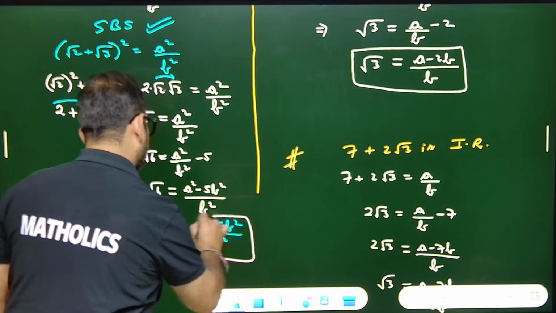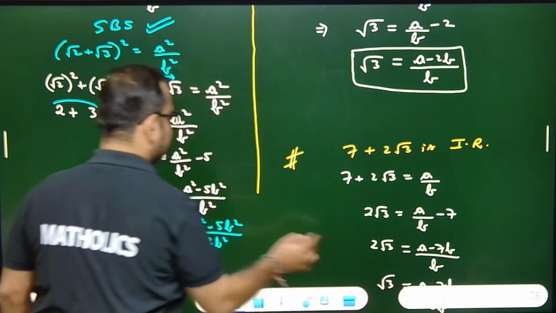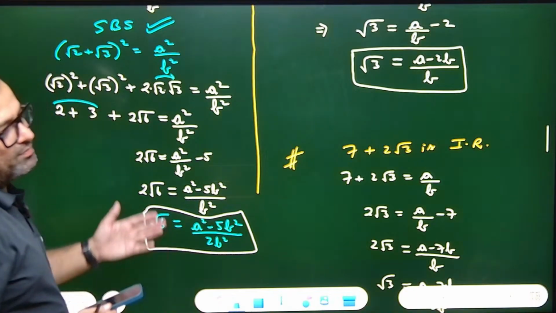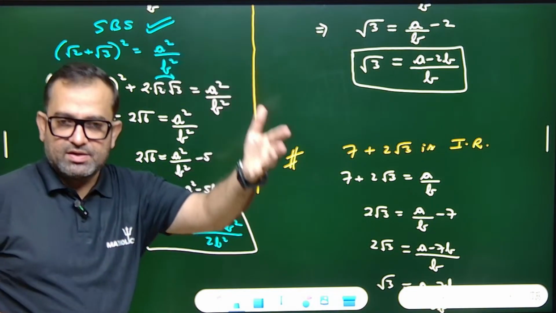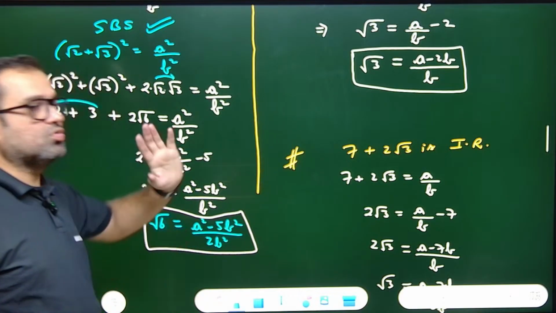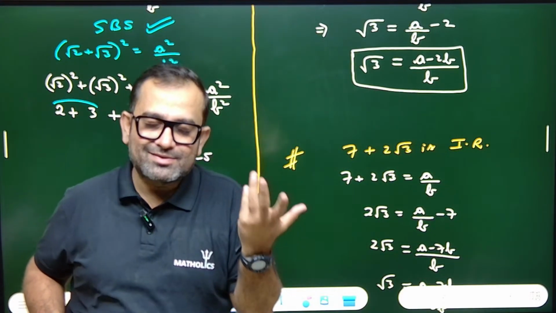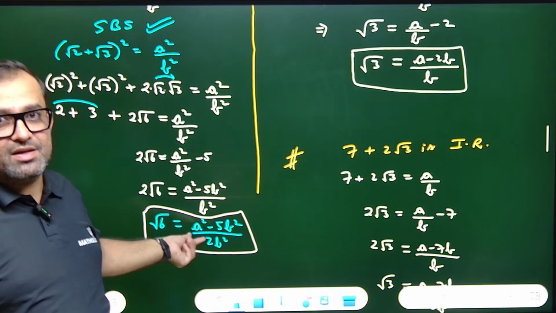Now I will say the same thing: because a upon b is rational, we'll say the same theory and the same language. A upon b is rational, so a square minus 5b square upon 2b square is also rational. But it is equal to root 6, so root 6 is also rational. But we know that root 6 is an irrational number. The root of a non-perfect square is always irrational.